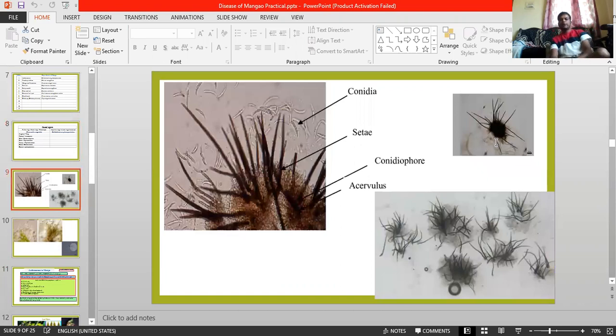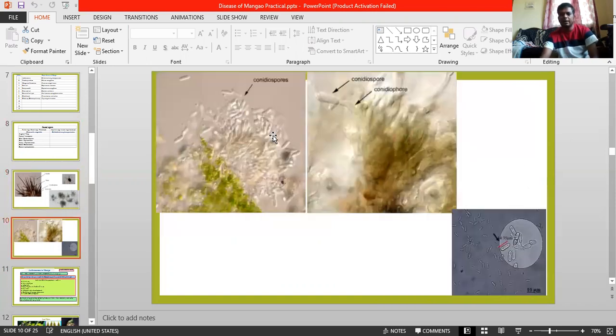Coming to the fruiting body, it produces a sexual fruiting body, the acervulus. Keep acervulus in your mind, and it bears a conidiophore. See, this is a conidiophore, and setae, the hair-like structures. Setae means sterile structures, and these are the conidia. Actually, it produces dumbbell shaped conidia. This one is a microscopic view of conidiophores and conidia.